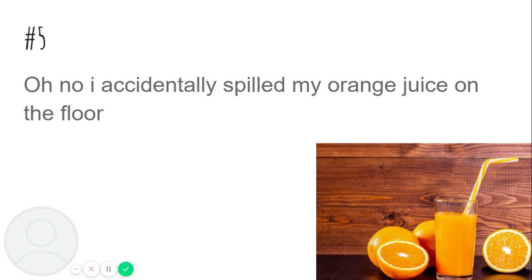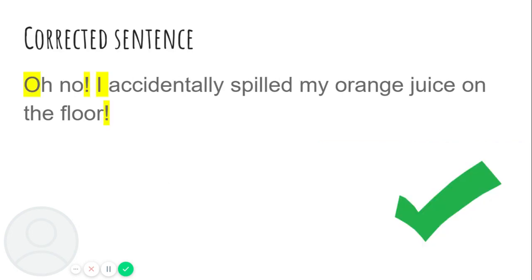What about my capitalized letter? What do I need to capitalize in this sentence? The I, correct. Oh, this was already fixed. So the O, exclamation point, the I, and then I said a period, but you can have an exclamation point at the end. Listen to the sentence when I have an exclamation point at the end. Oh no, I accidentally spilled my orange juice on the floor. Okay. If I had a period at the end, it would sound like this. I accidentally spilled my orange juice on the floor. So it just depends on how you want to say that sentence.